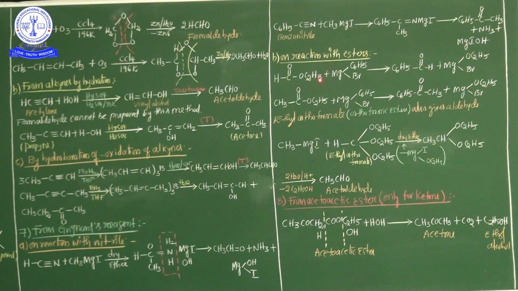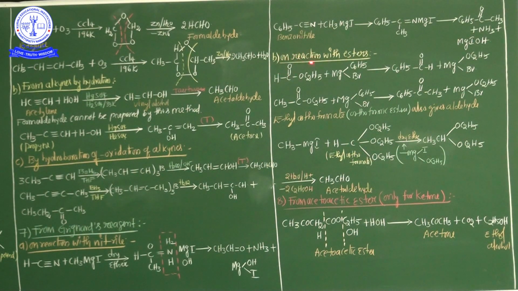So the most important key point, my dear students: this compound's name is benzonitrile, another name is phenyl cyanide. So when alkyl cyanide is treated with Grignard reagent, ketones are formed, and when hydrogen cyanide is treated with Grignard reagent, aldehyde is formed. These are the most important points.